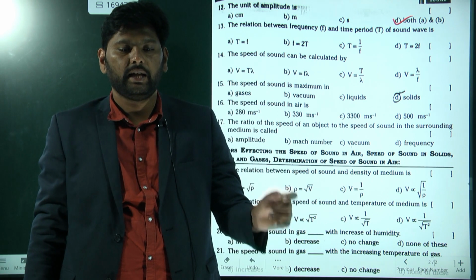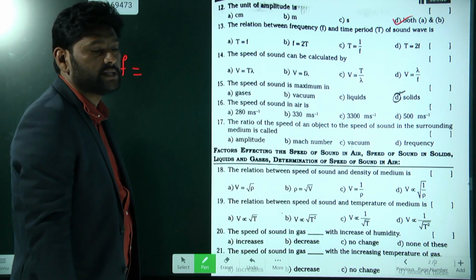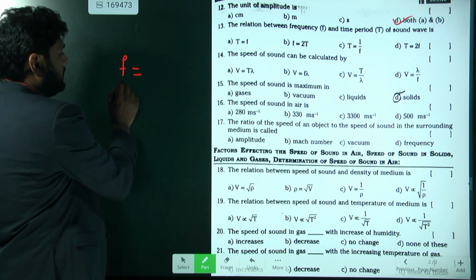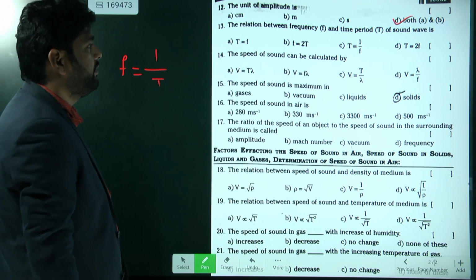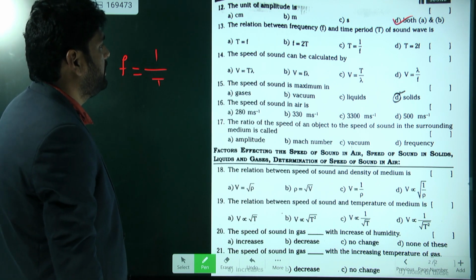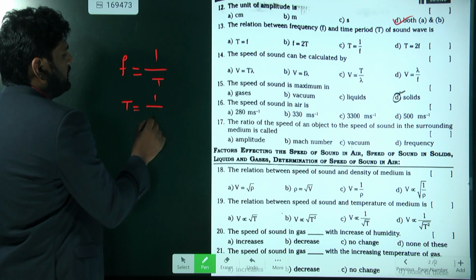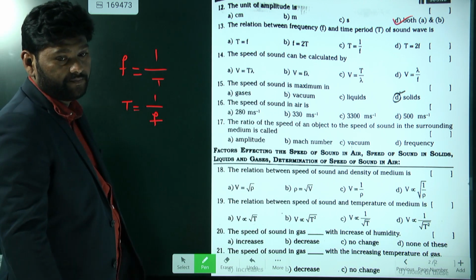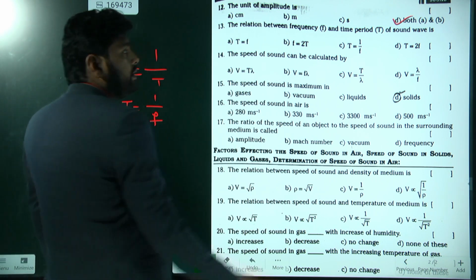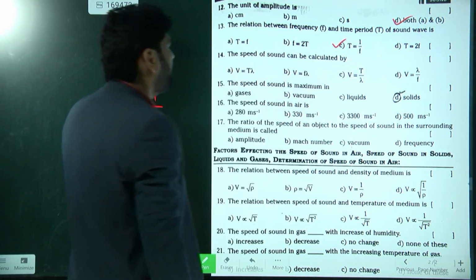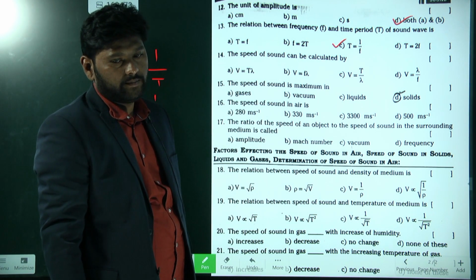Frequency is the reciprocal of time period, so frequency is equal to 1 by T. From here, T is equal to 1 by frequency. So what is the option then? C. Very good.